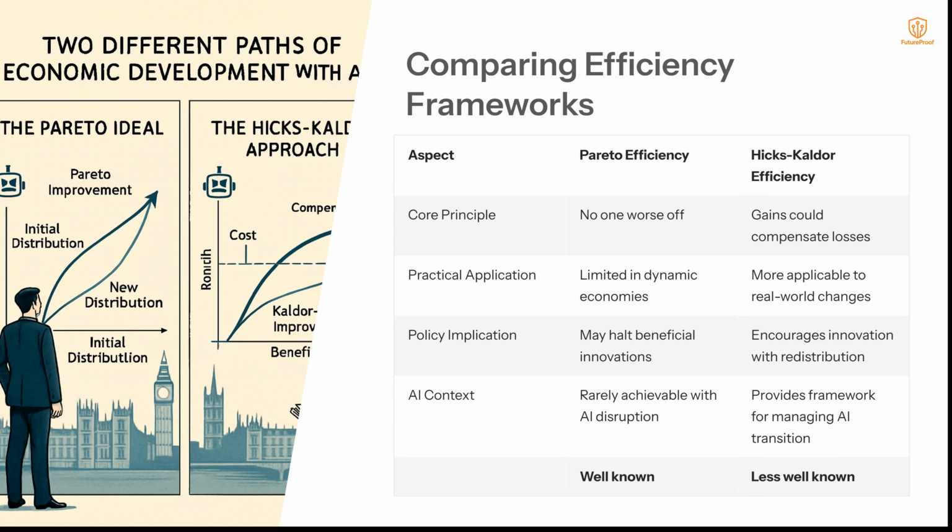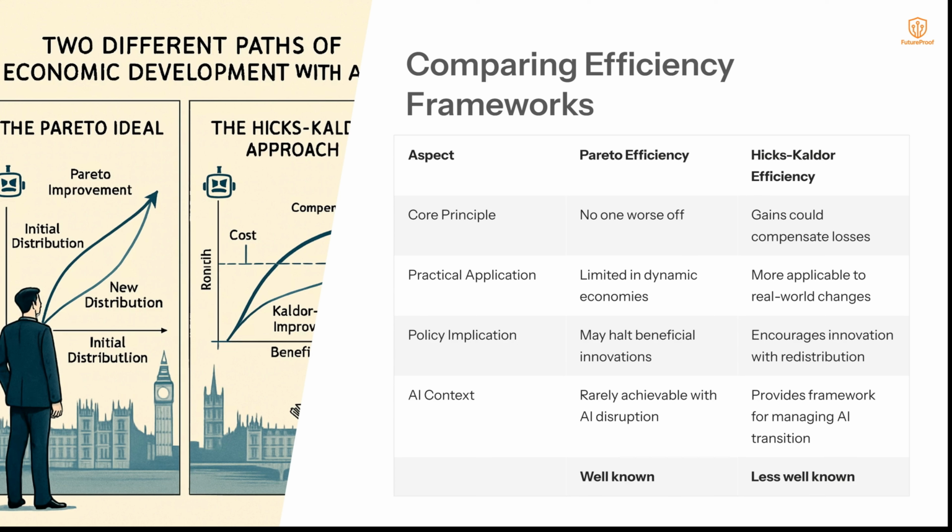Practical application. Although Pareto efficiency is a much more well-known standard, perhaps because it's connected to the same economist who came up with a different 80-20 rule, we saw that it's actually limited in practice in dynamic economies. It's a very theoretical idea. So Hicks-Kaldor efficiency is more applicable to real-world changes. Policy implication. Pareto efficiency may halt beneficial innovations because we're not allowed to make anyone worse off. On the other hand, Hicks-Kaldor efficiency encourages innovation with redistribution.